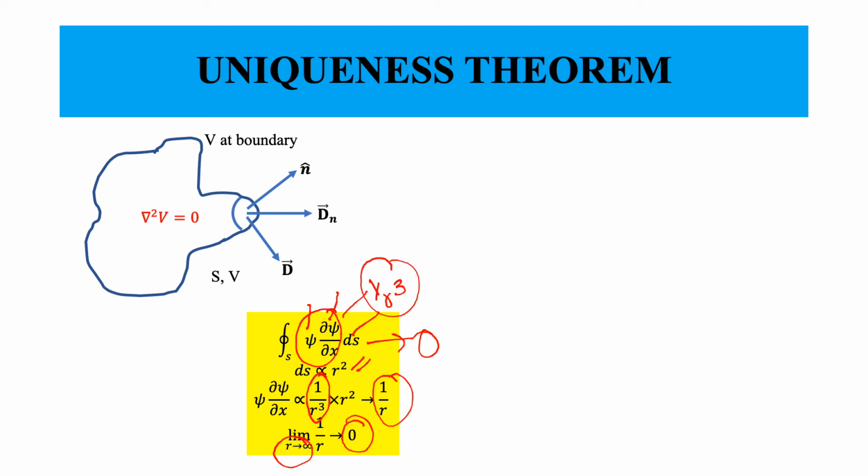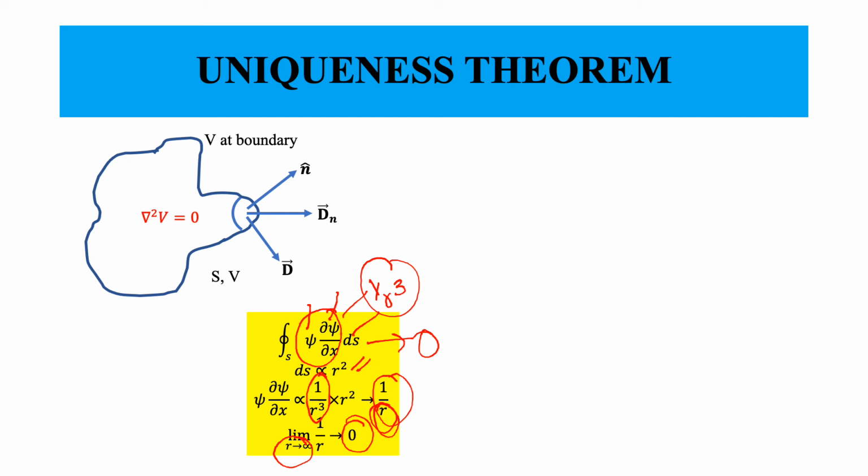Because then it will multiply with r square and only then will I have r in the denominator. So it can be any higher power, but it can't be lower than cube if you want this entire thing to be 0.